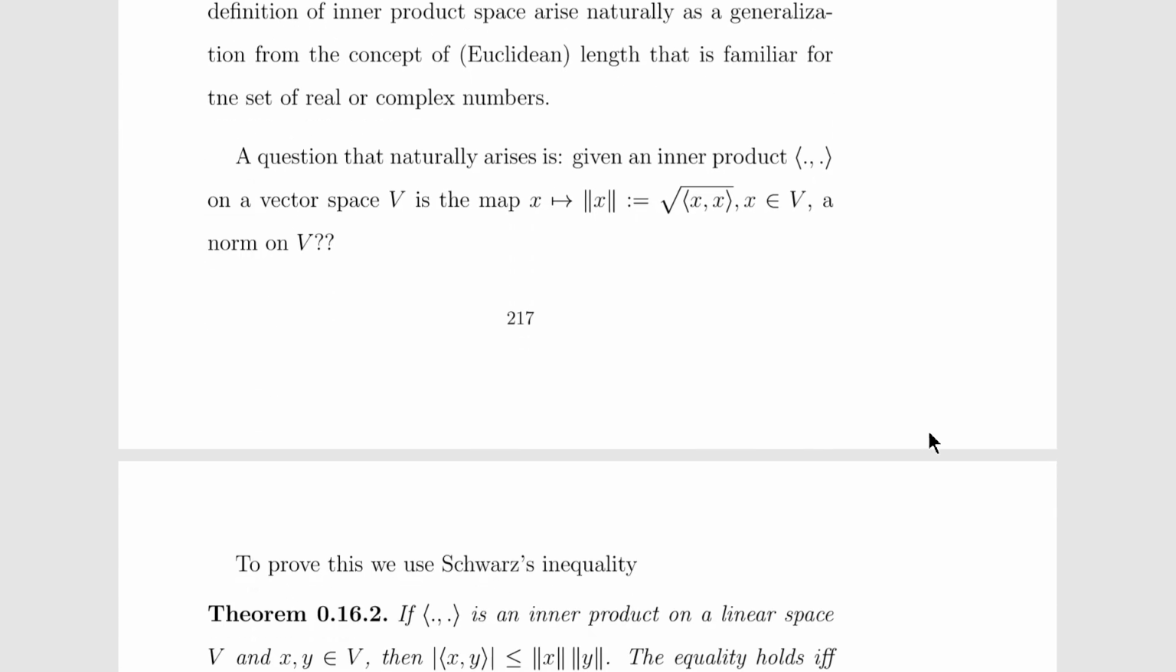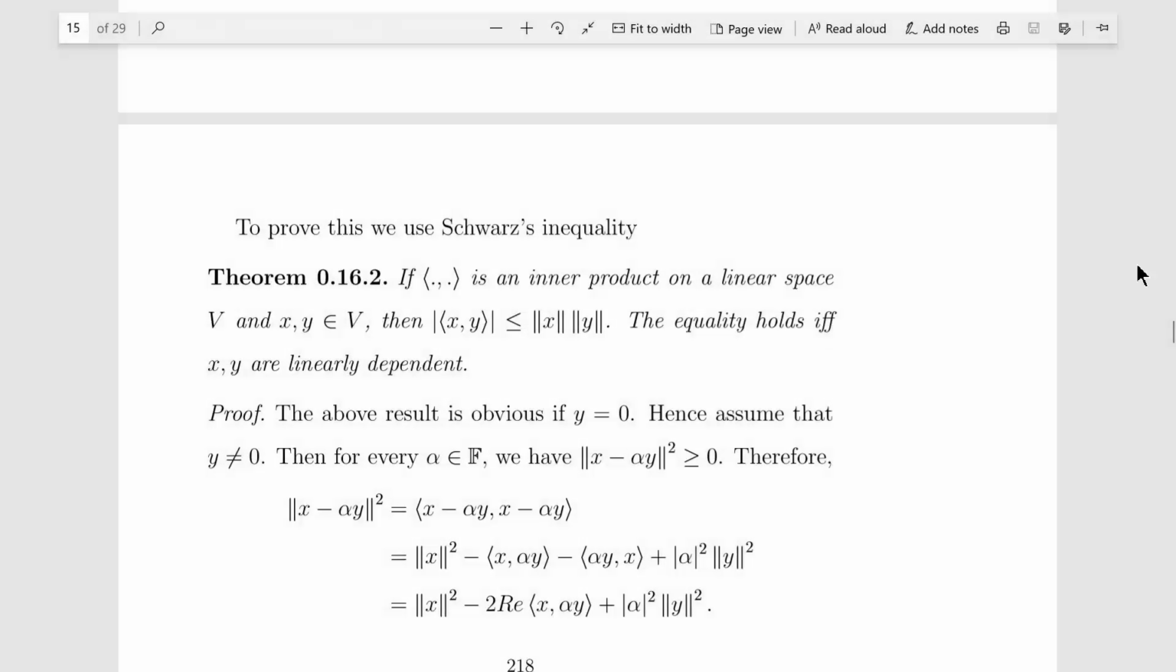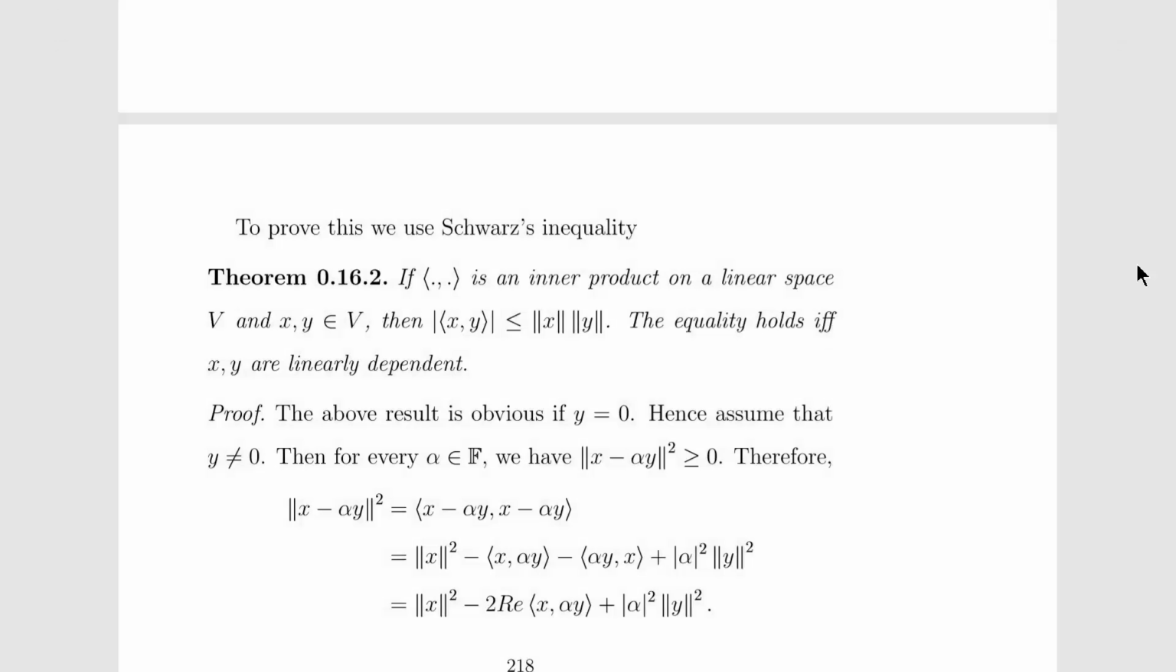A question that naturally arises here, given an inner product on a vector space V, is whether the map defined here is a norm on V. To prove this, we use the Schwarz inequality. If the inner product is on a linear space V and x and y belong to V, then the modulus of the inner product of x comma y is less than or equal to the norm of x times the norm of y. The equality holds if and only if x and y are linearly dependent.